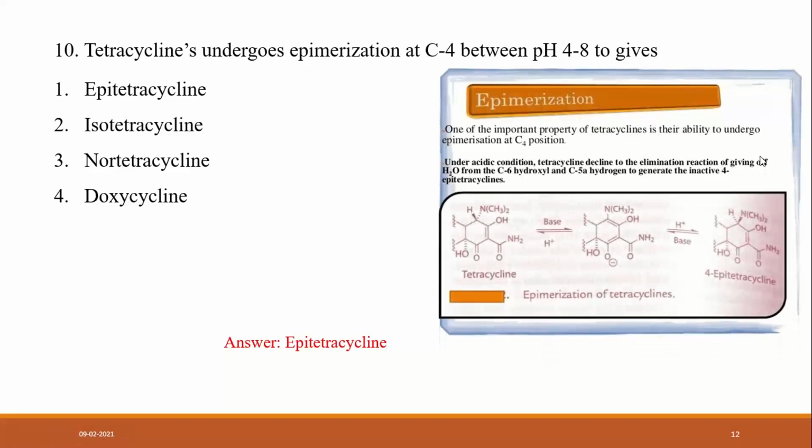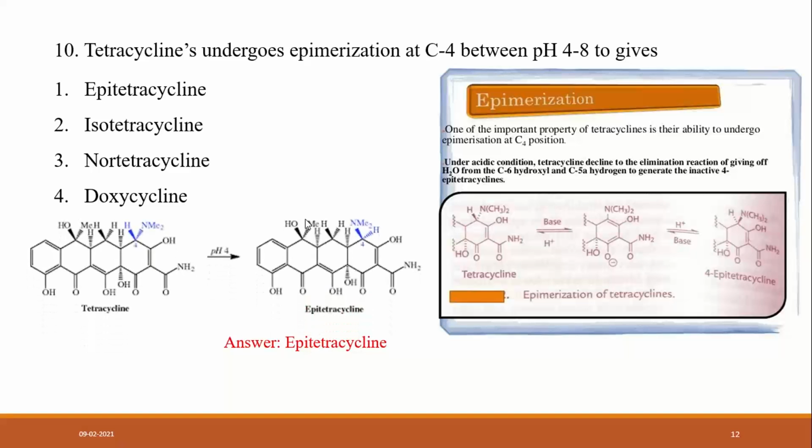How is it? An important property of tetracycline is its ability to undergo epimerization at carbon number 4. In acidic conditions, tetracycline undergoes elimination reactions, giving off water from the carbon 6 hydroxyl and carbon 5a hydrogen to generate the inactive 4-epitetracycline.